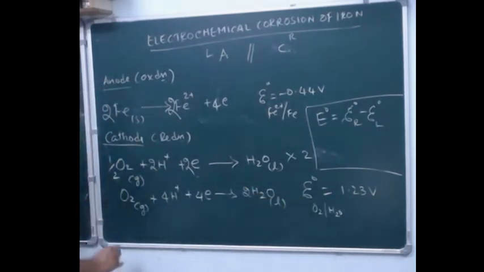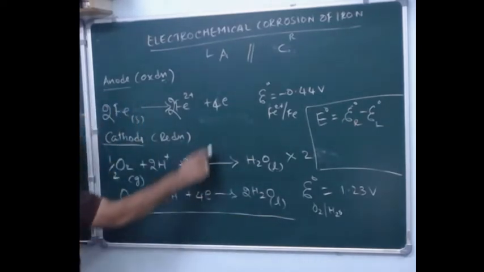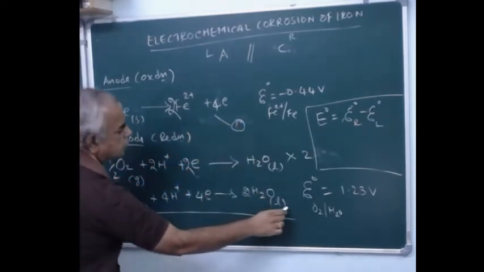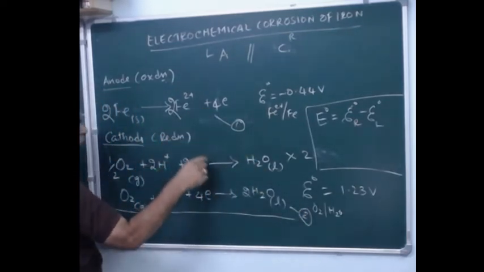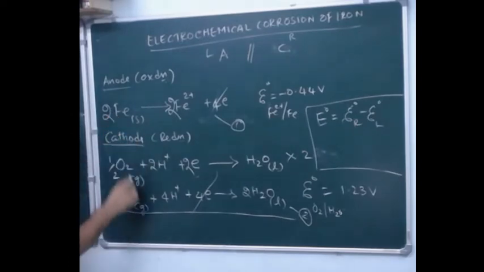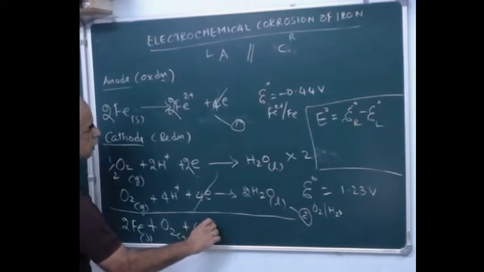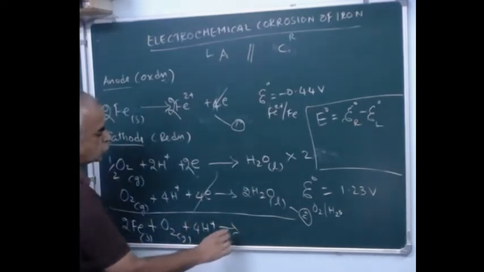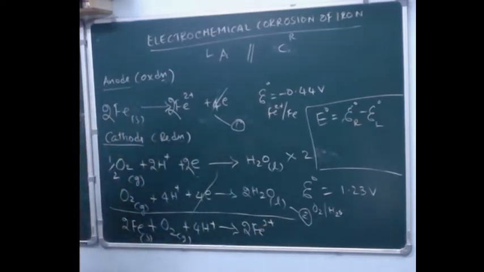First of all, let us combine these two equations. Let us consider this equation as 1 and this equation as 2. Combine them so that you can eliminate the 4 electrons.